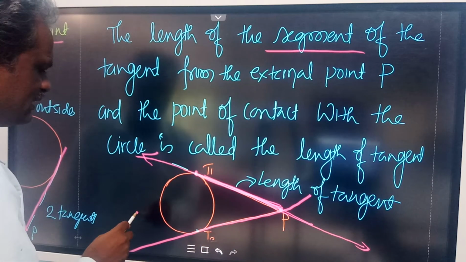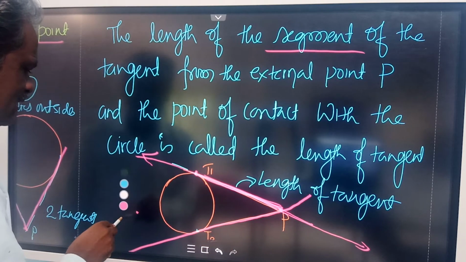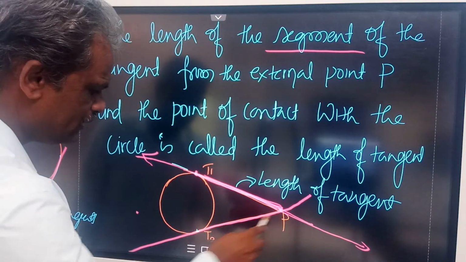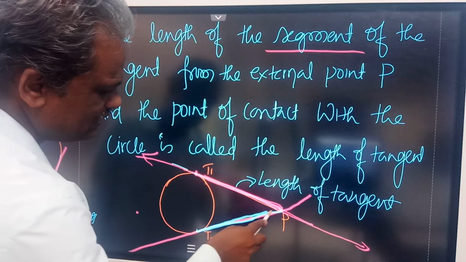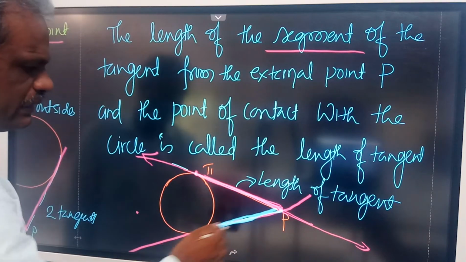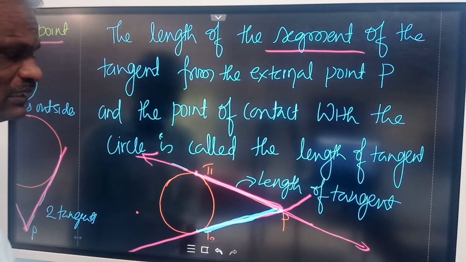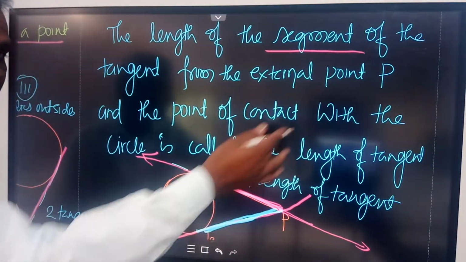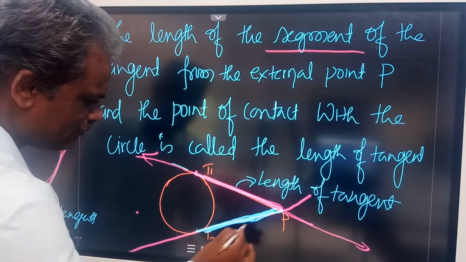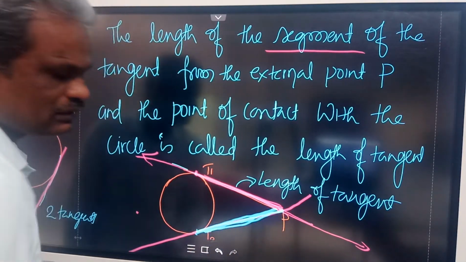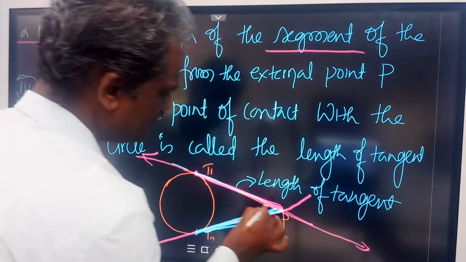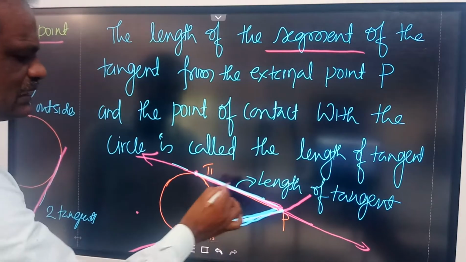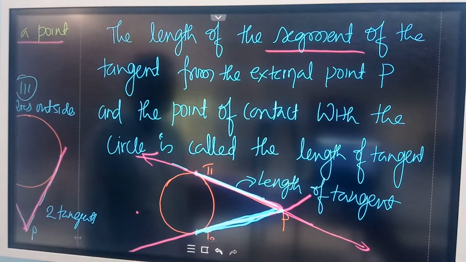What is the length of the tangent means? If I ask what is the length of the tangent from P to this one, so you have this much only. This is the length of the tangent. PT2 is the length of the tangent. Even this tangent can be extended to infinity, but this line segment from the point we have taken and the point of contact, so called as length of tangent. So this is length of tangent and this is length of the tangent.